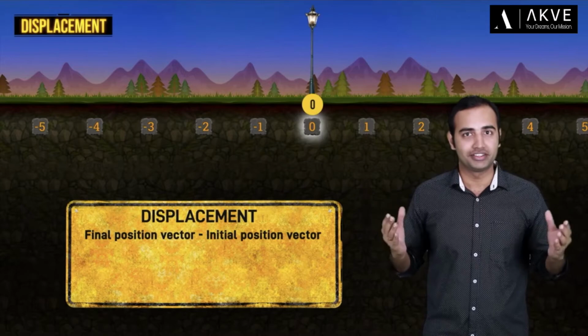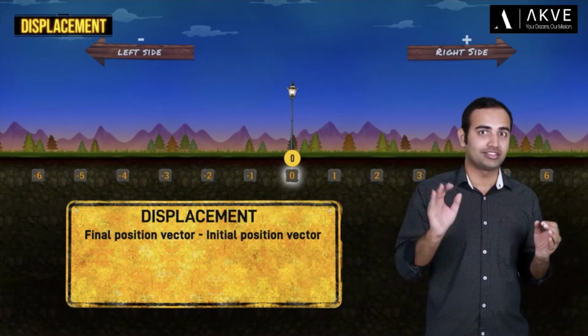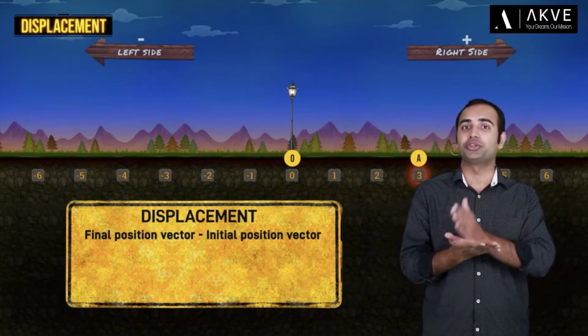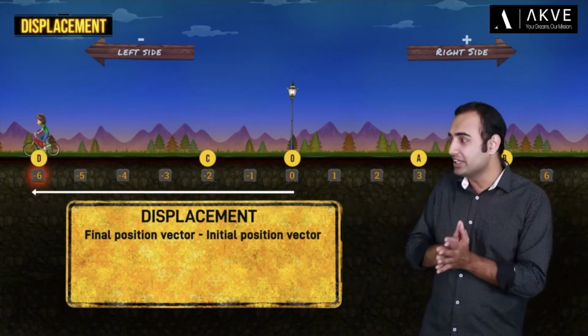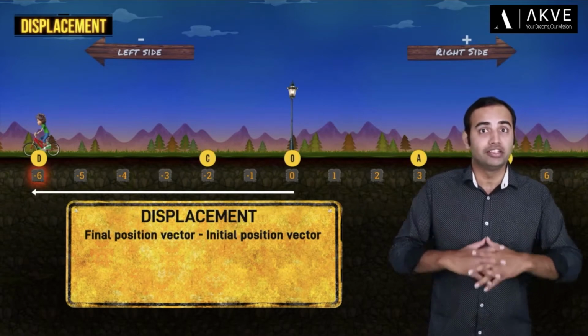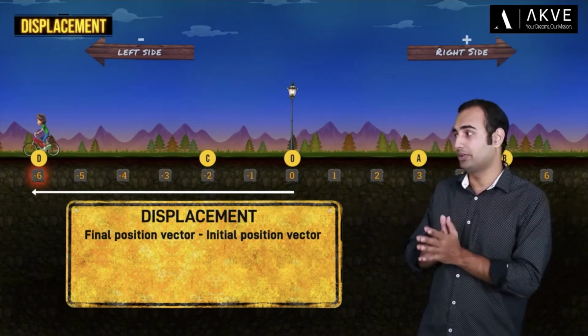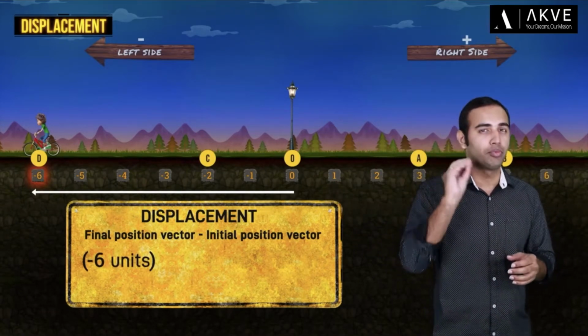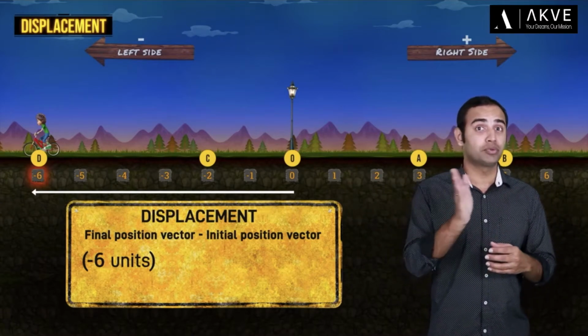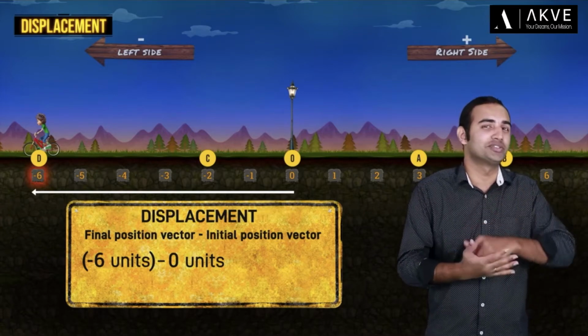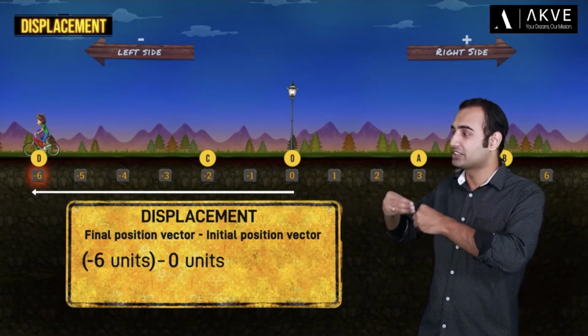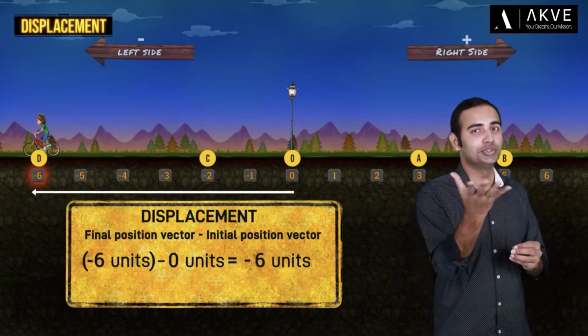So, my question is, what is the net displacement of our cyclist who began moving at point O and ultimately stopped at point D? Well, you can easily find that using this formula. The final position vector is nothing but minus 6 units because the final point is point D. The initial position vector is 0 units because the initial point is the starting reference point. So from here, we get the displacement value as minus 6 units.